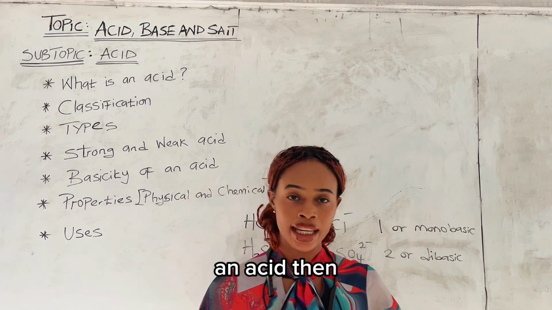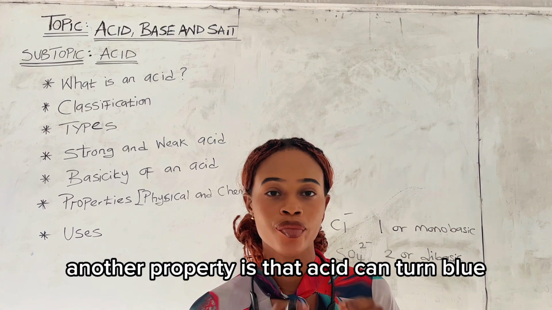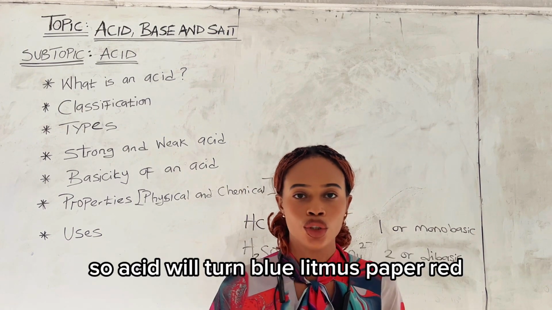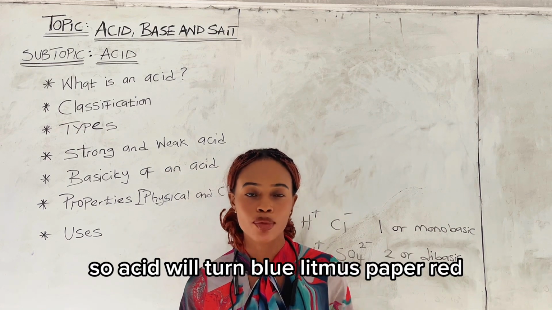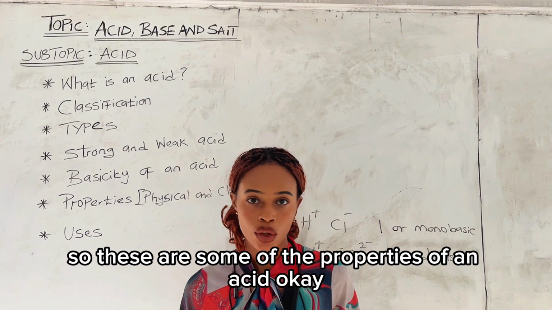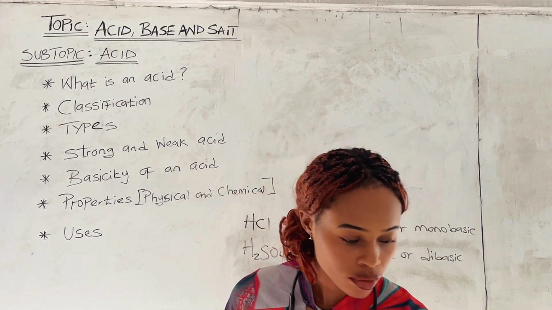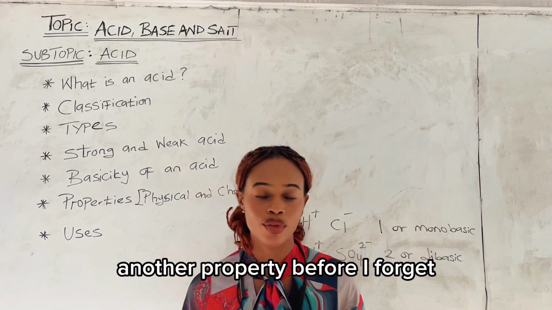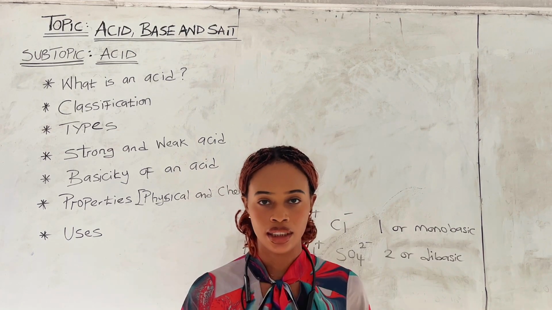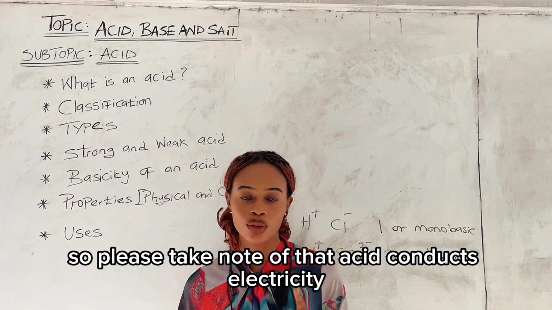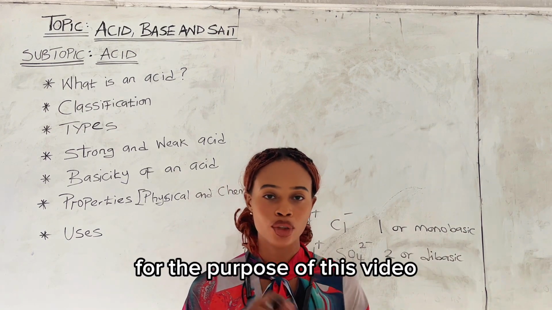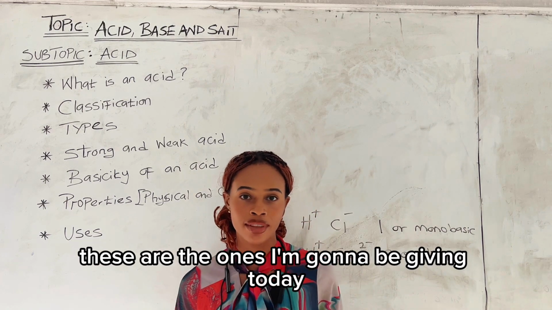That's one of the physical properties of an acid. Then another property is that acid can turn blue litmus paper red as an indicator in the laboratory. So acid will turn blue litmus paper red. So these are some of the properties of an acid. Another property before I forget is that acid is an excellent conductor of electricity. So please take note of that. Acid conducts electricity. So these are some of the physical properties, although we have so much more, but for the purpose of this video, these are the ones I'm going to be giving today.